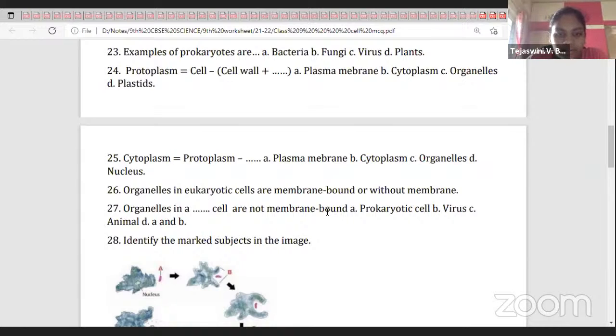The organelles which have membrane are all present in eukaryote, and those which don't have membrane are present in prokaryote. Only ribosome doesn't have membrane, therefore ribosome is present in prokaryote. All other membrane bound organelles are present in eukaryote.